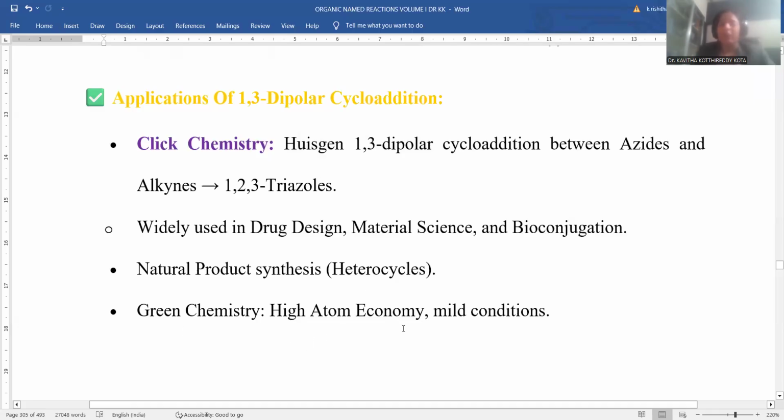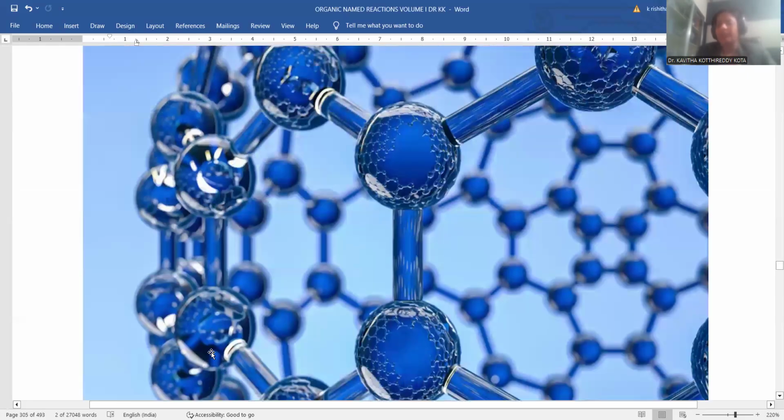Green chemistry: high atom economy will be there. Whatever you react, the extent of product formation is also maximal, and very mild conditions are sufficient. Extreme conditions like higher temperatures and harmful chemical usage are not required. Rather, the reaction perfectly satisfies green chemistry protocols. So by this we have successfully accomplished the entire 1,3 dipolar cycloaddition process, an important application-oriented named reaction in synthetic organic chemistry and even natural product manufacturing.